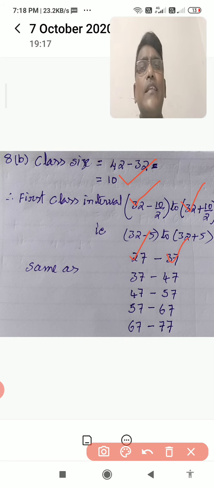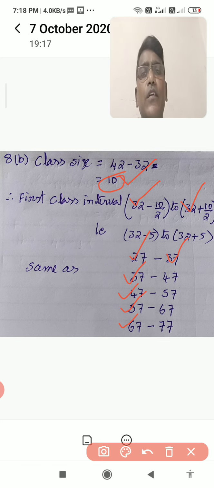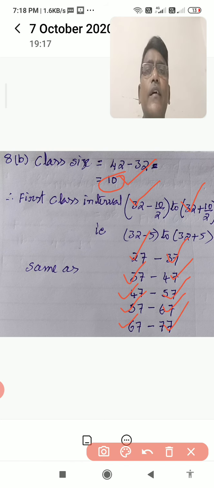Now your class length is 10. You add that class length to the lower limit of the first class, and then you get the second class lower limit. Then add again for the third class lower limit, then the fourth, then the fifth. The upper limits are found in the same way by adding the class length 10: 37 plus 10, 47 plus 10, 57 plus 10, 67 plus 10, 77. Like this, we find the lower limit and upper limit of the classes.